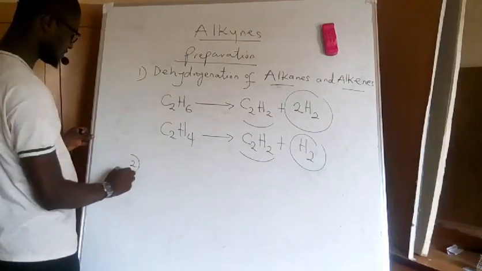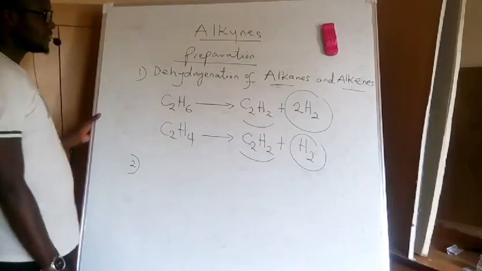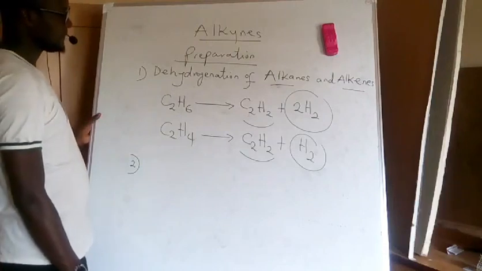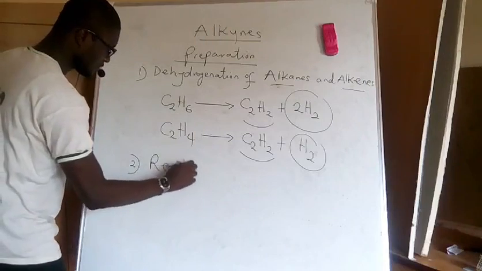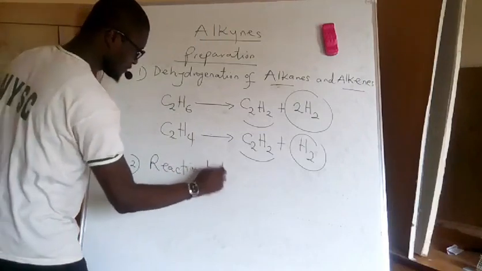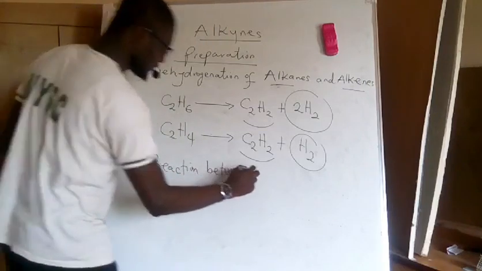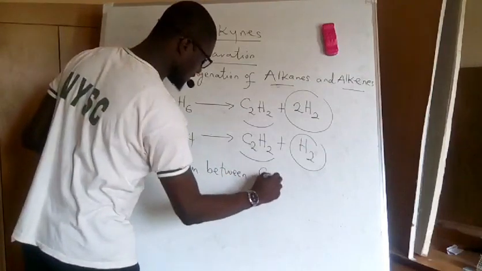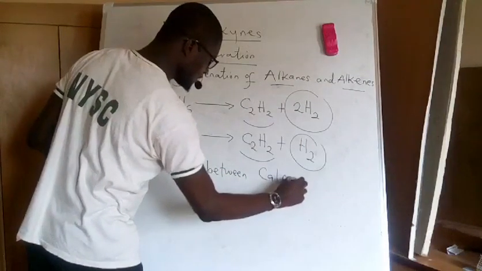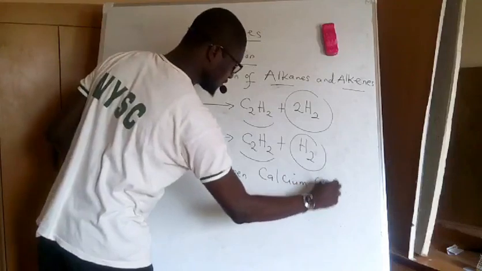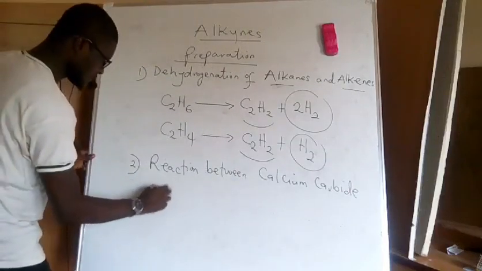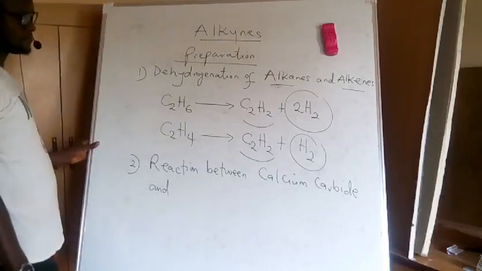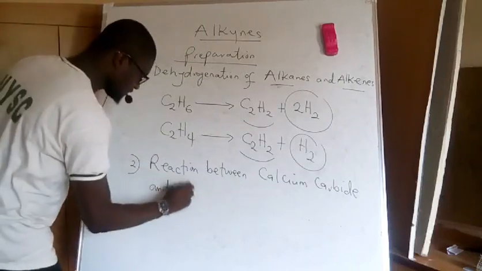Then the second one is by reaction between calcium carbide and water.